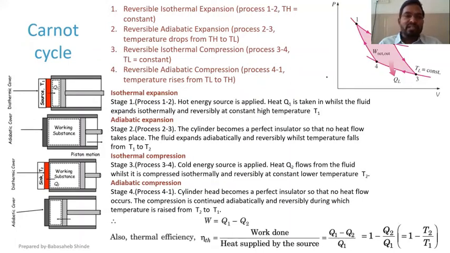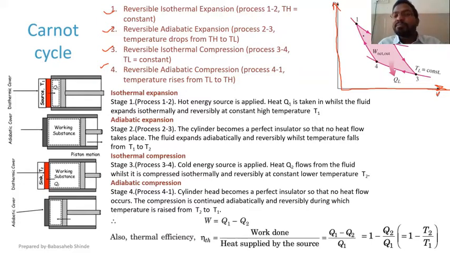So the Carnot cycle is, let me slide this one. Okay, it is a combination of 4 stages: stage 1, stage 2, stage 3, stage 4. If you look at this PV diagram, pressure is on the y-axis and V on the x-axis, that is volume.